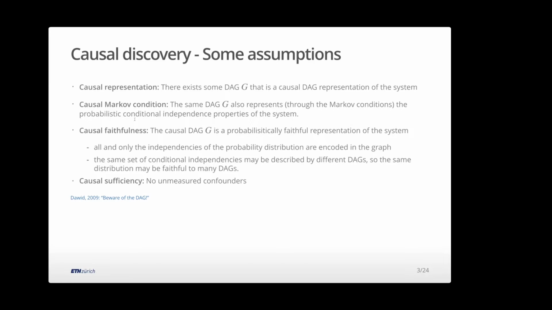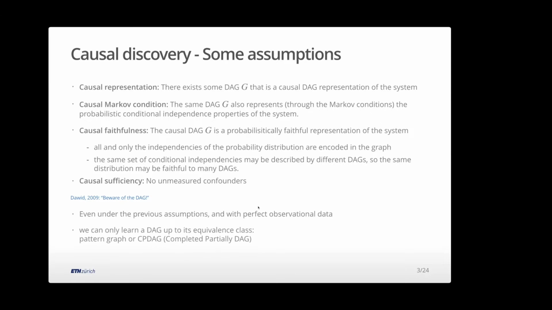So although they're kind of popular for causal inference, if I know the structure, I know what depends on what, I can use it to put my assumptions down in a graphical form and use it for causal inference. If I want to learn it from data, then I need all these assumptions to have any chance of doing so. And even if I have these assumptions, and even with perfect observational data, there's another issue: some graphs we can't learn, some directions we can't learn anyway.